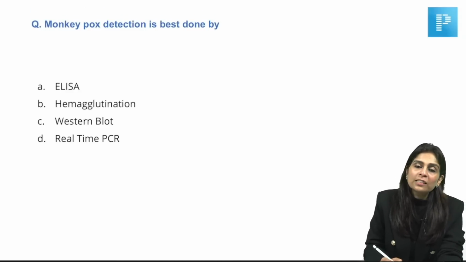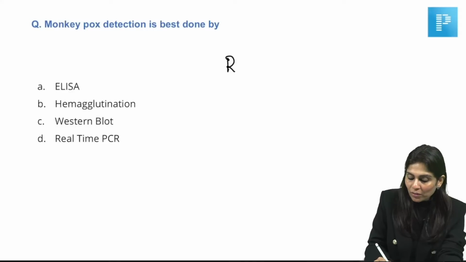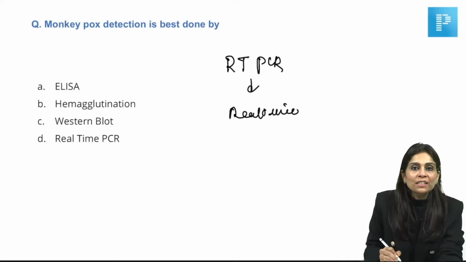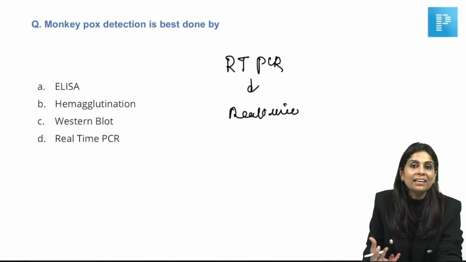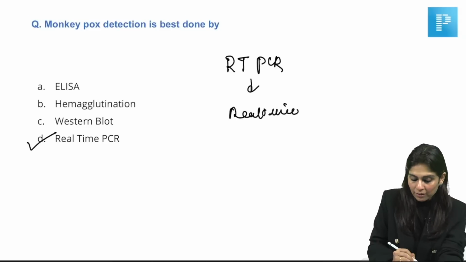The only difference between the real-time PCR that you use for SARS-CoV-2 detection and the real-time PCR used for monkeypox detection is that SARS-CoV-2 is an RNA virus. So for SARS-CoV-2 diagnosis, there will be a reverse transcriptase PCR followed by real-time PCR. But monkeypox is a double-stranded DNA virus. So you can skip the reverse transcriptase PCR step. You can directly quantify it. So it's real-time PCR, which is the right method.